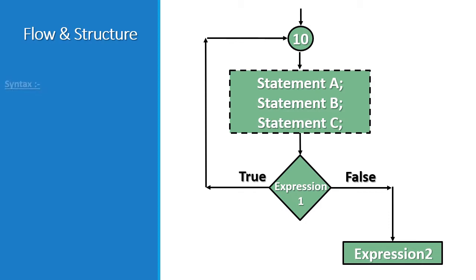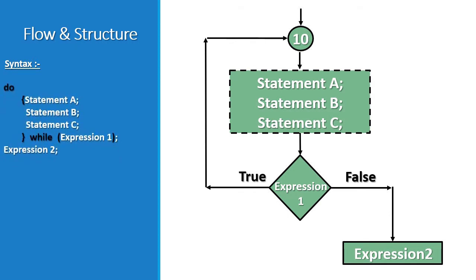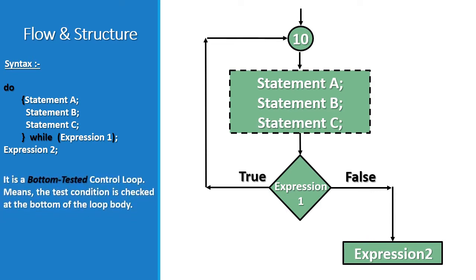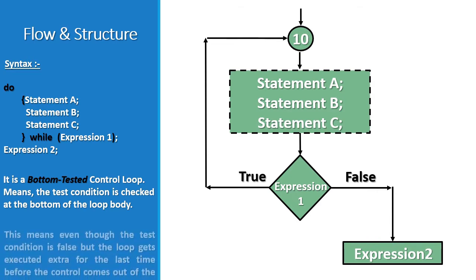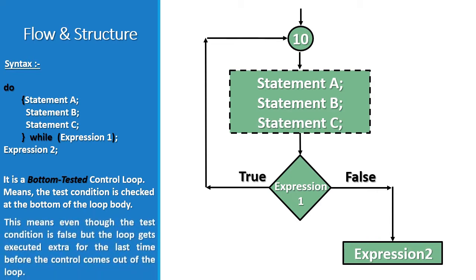The syntax for the do while loop is: do, inside the curly braces statement A, statement B, statement C, while, inside the opening and closing brackets, expression 1, then expression 2. It is a bottom tested control loop, meaning the test condition is checked at the bottom of the loop body. This means even though the test condition is false, the loop gets executed one extra time before the control comes out of the loop.